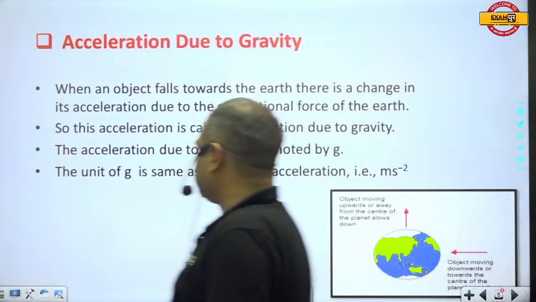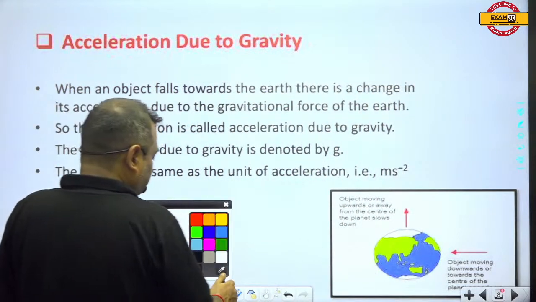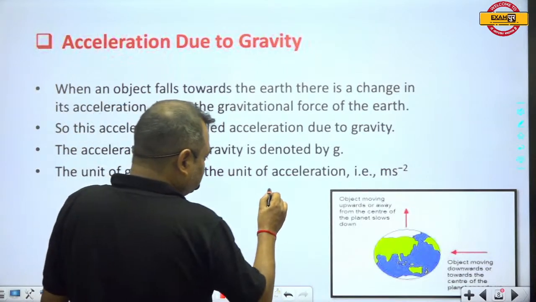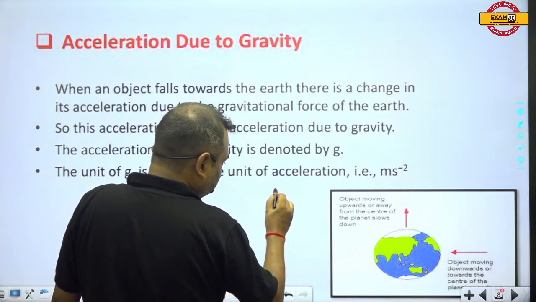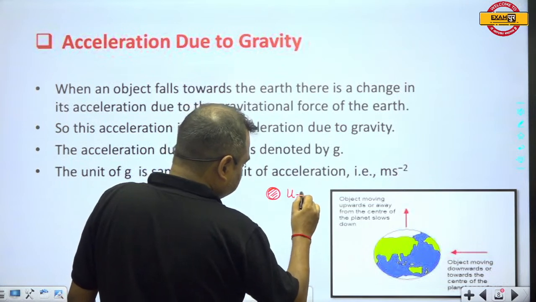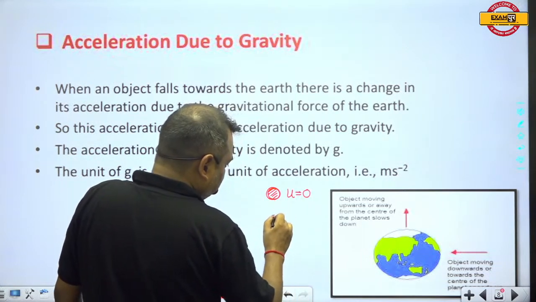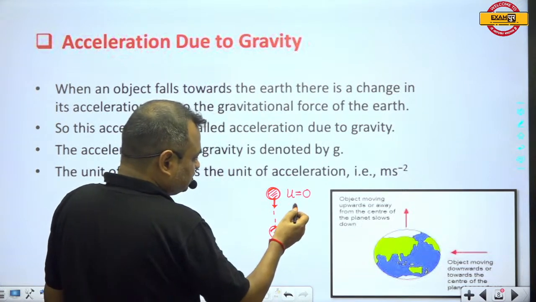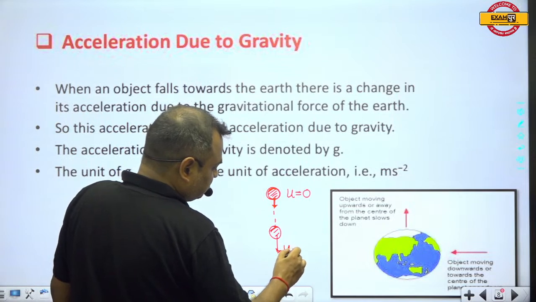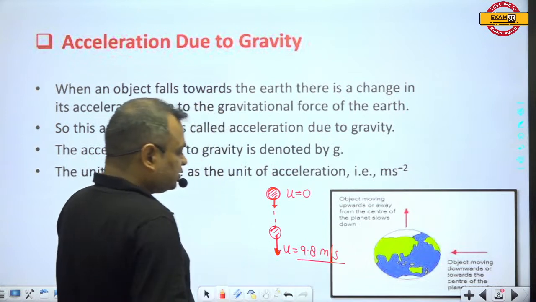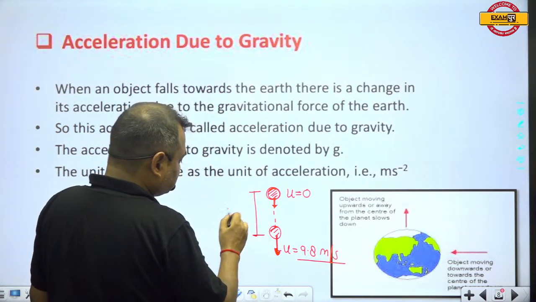Acceleration due to gravity, I have already told you about it. Actually, acceleration due to gravity means if we drop any body like this, it means the initial velocity of the body is equal to 0. Then the body will acquire some velocity. Here the velocity of the body is equal to 0. After some time the velocity of the body will be equal to 9.8 meters per second. It means after 1 second.